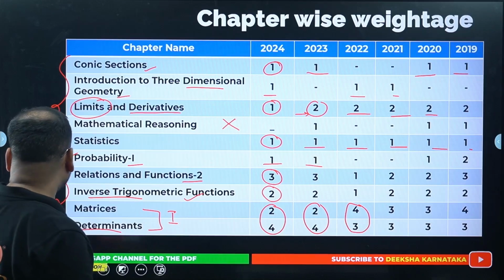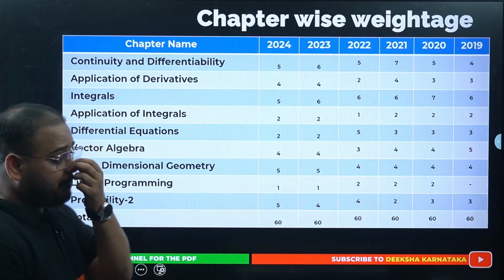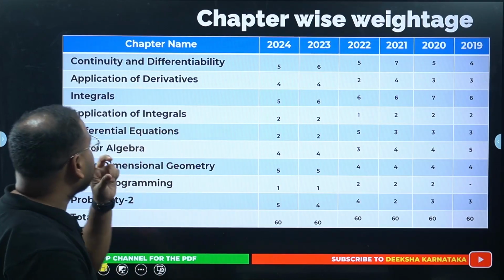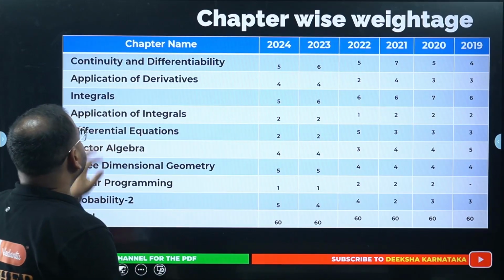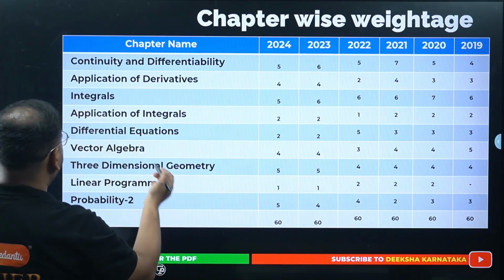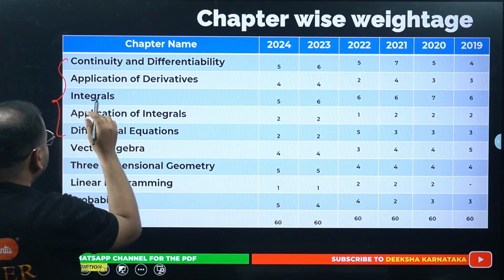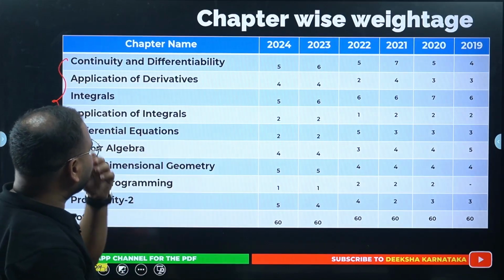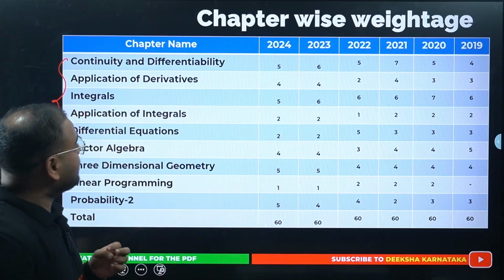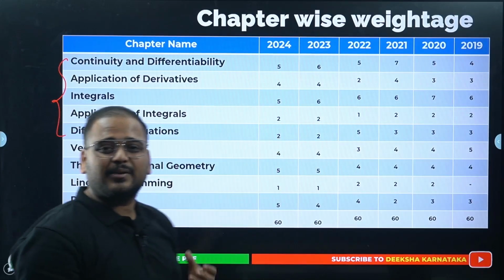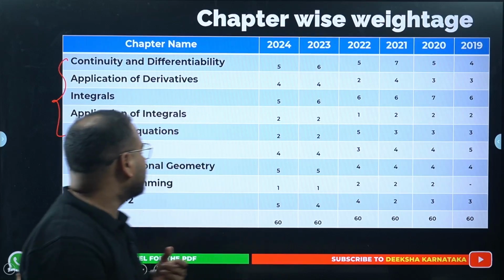Okay, moving on to the remaining PU2 chapters. Again, the analysis is from 19 to 24 papers. Completely from here to here is calculus, right? Look at the number of questions here: 5 plus 4 plus 5 plus 2 plus 2. So many questions are coming from calculus. Calculus has the biggest weightage in your KCET.